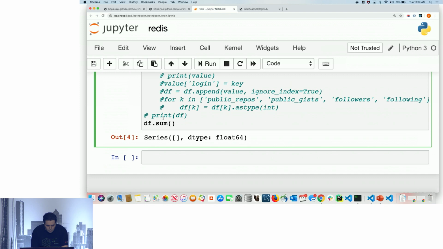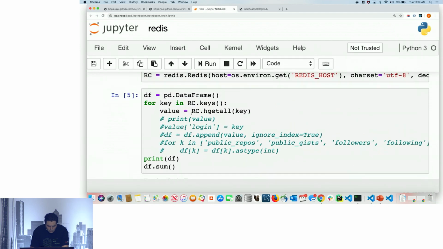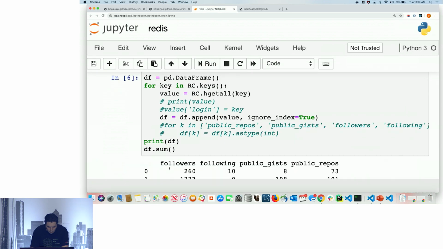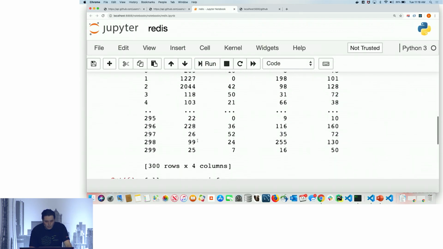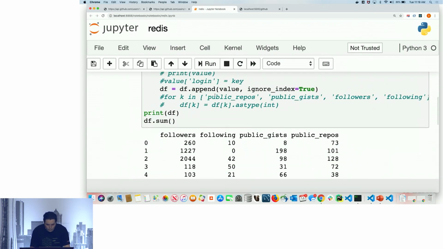Okay, and what if we just print? I know what I need to do. There, worked. And now if I do, infinite, of course, because it's a string. So now if I do some massaging.